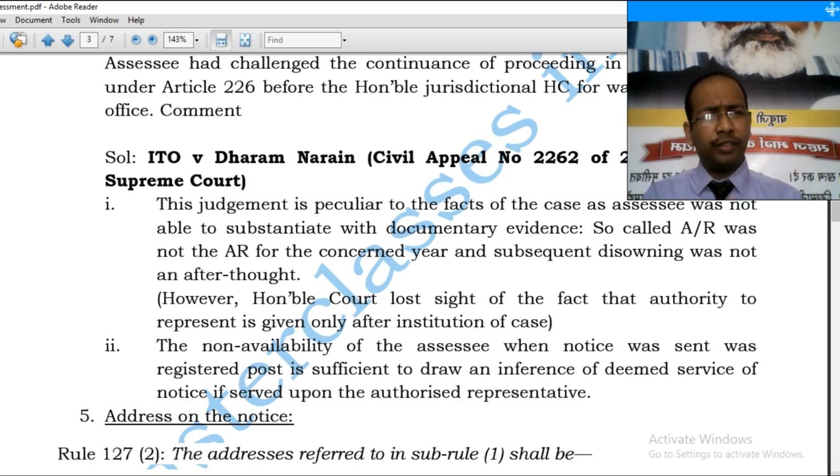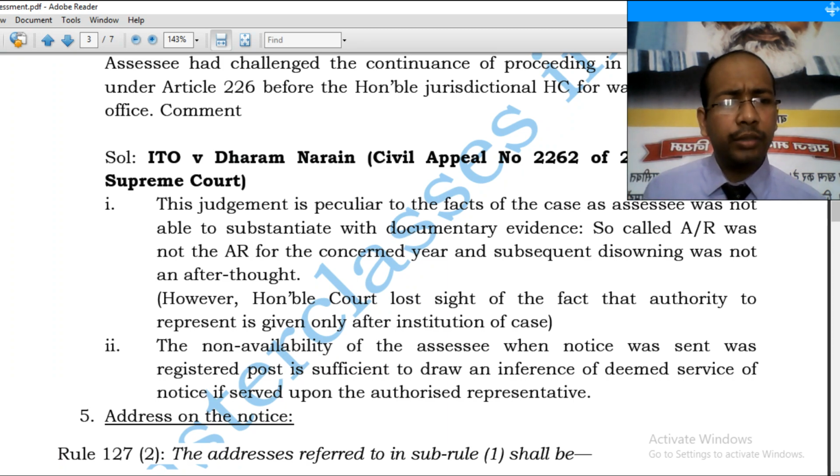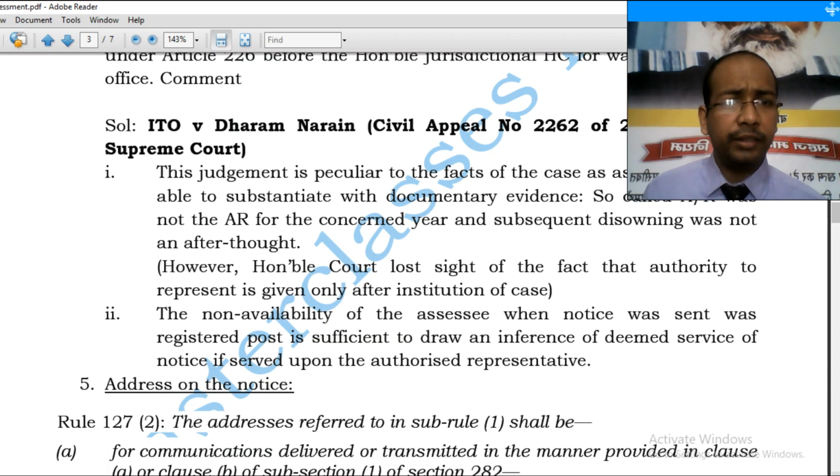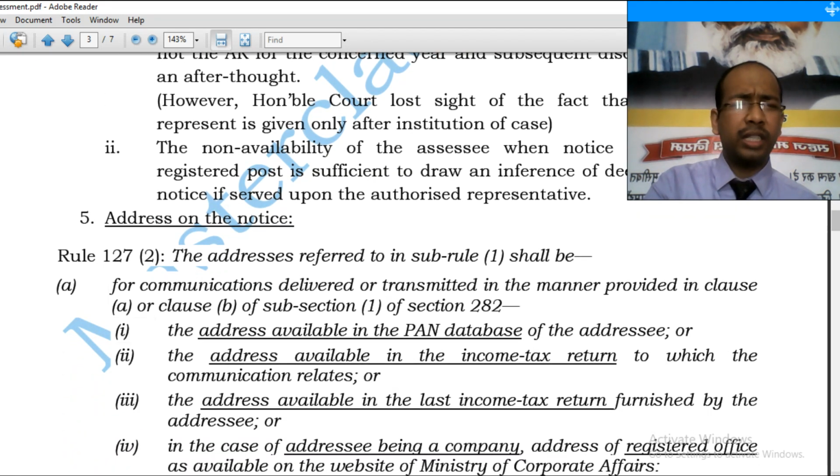This fifth happens when he is not able to make a change to the PAN database, and the scrutiny proceedings begin in between. So Rule 127 sub-rule 2 talks about this.